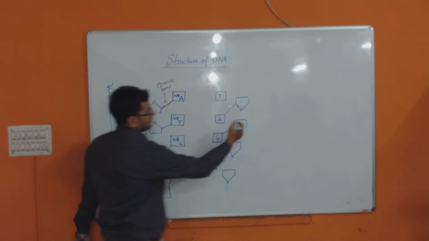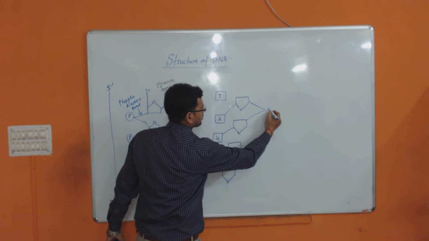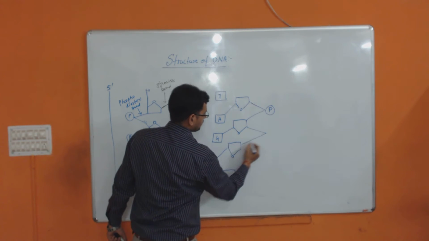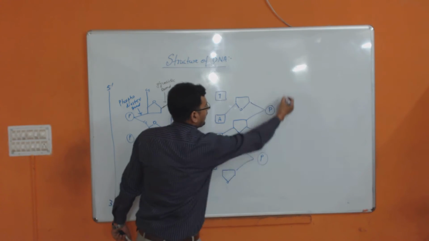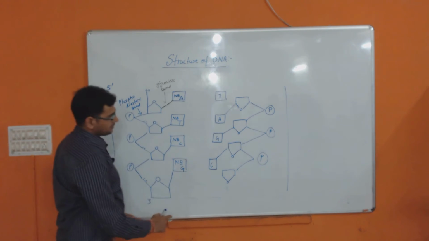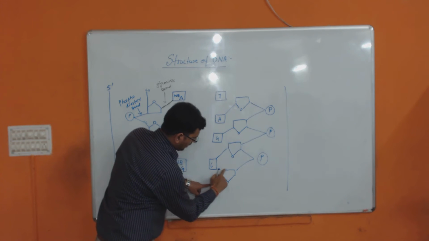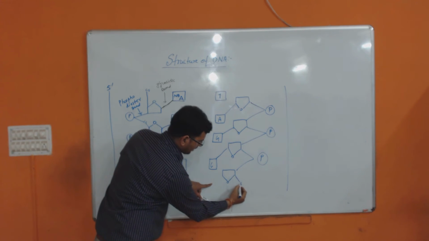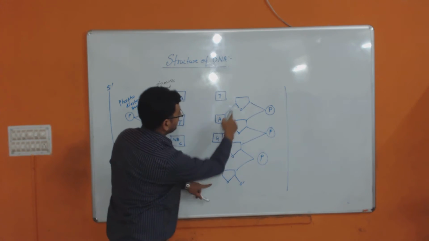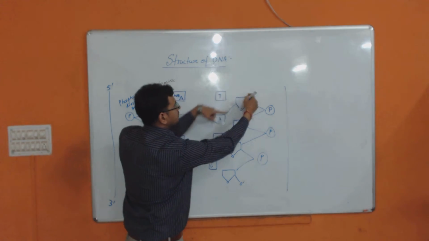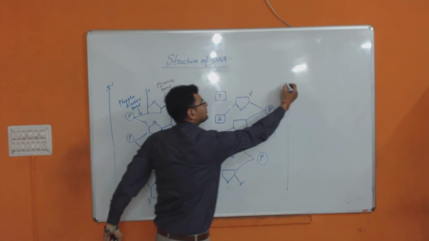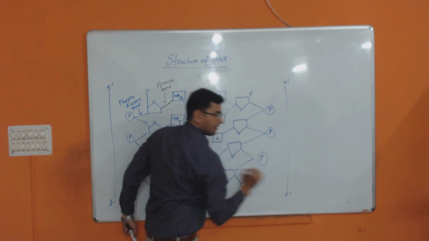Now these two will be bound with phosphate. And you can see the sequence: 1 carbon, 2 carbon, 3 carbon, 4, and this fifth carbon will be free. In this, 1 is busy with the glycosidic bond, 2 is free, 3 is free. That's why this is called 3 to 5.